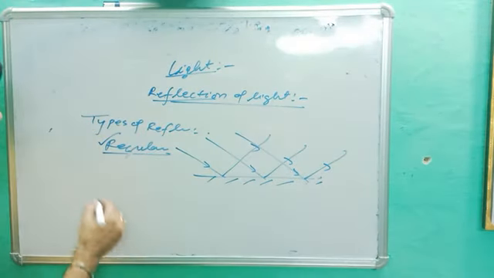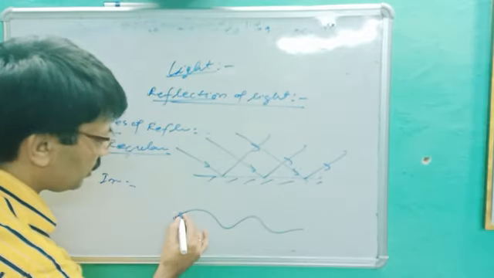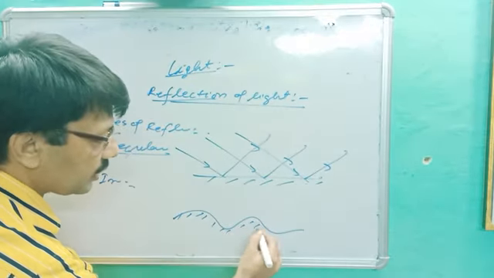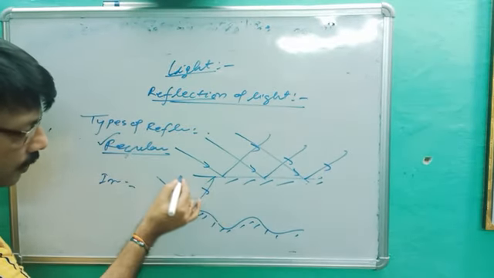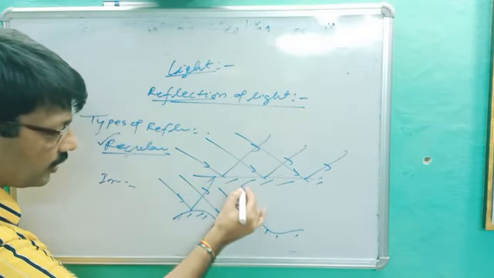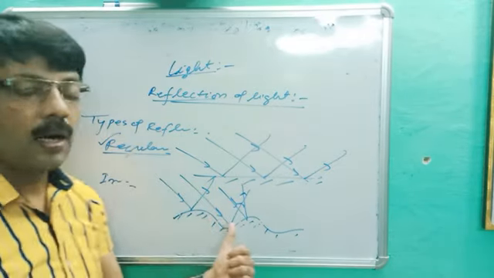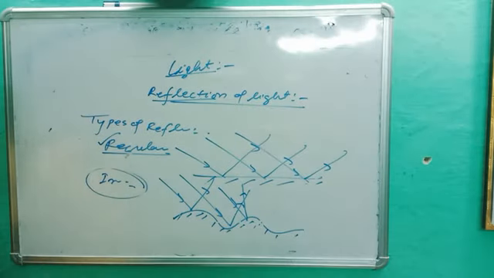Second is called irregular reflection. Let's suppose this surface is a rough surface, like zigzag, incident ray, reflected ray, incident ray, reflected ray. What are we getting? There is no order of incident rays and reflected rays. Such type of reflection is called irregular reflection.